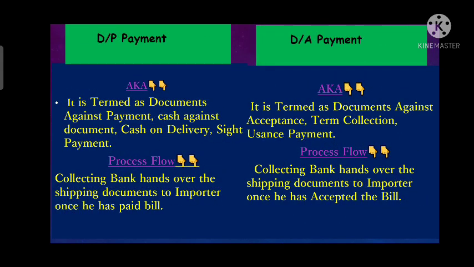Now we will differentiate DP payment and DA payment. DP stands for document against payment, whereas DA stands for document against acceptance.